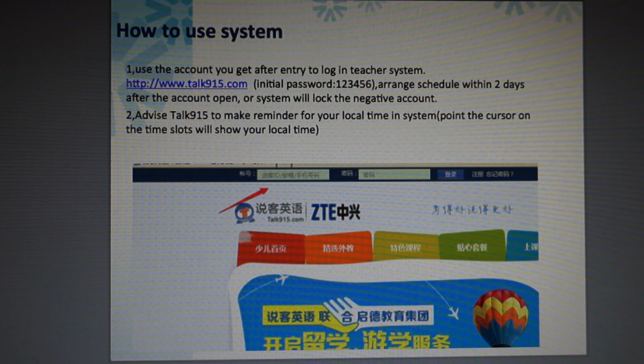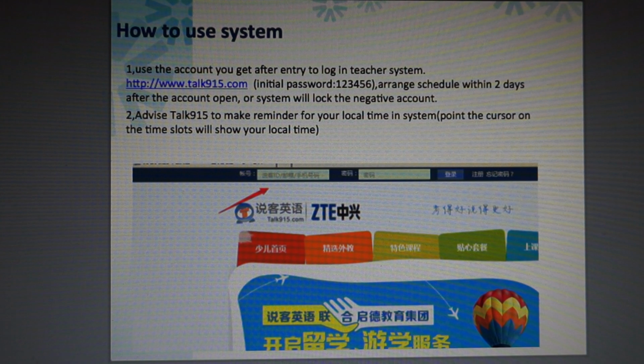Okay, after all information has been submitted, normally you should be able to log in to your online account within 2 working days. The login link you can find on PPT page 3. Username you can enter in the left blank, which is your email address. The initial password is 123456. You can enter it in the right blank. Please try our website regularly to see if your account is already available.